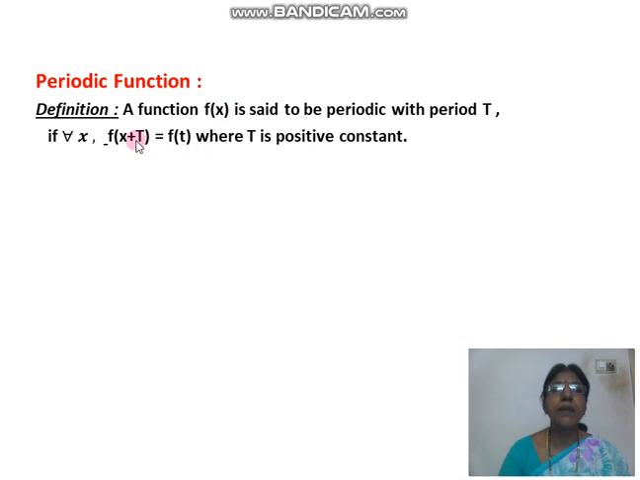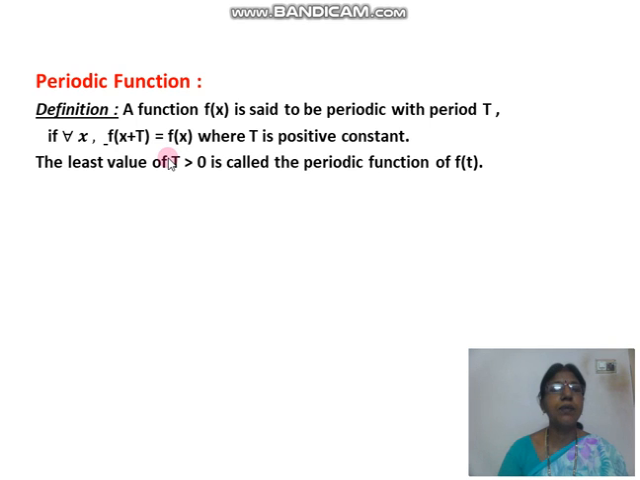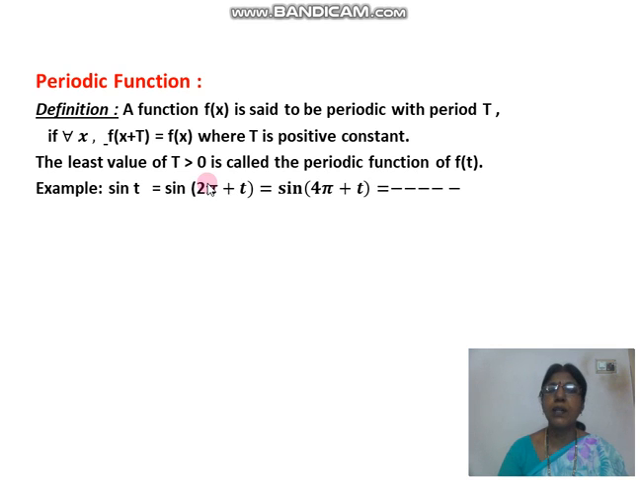In place of f of x, you write: if for all x, f of x plus T is equal to f of x, where T is a positive constant. That means in the function, in place of x, you put x plus some value. Again, it becomes the same function. Then we say the function is a periodic function. Here, the least value of T greater than 0 is called the period of the function f of x.